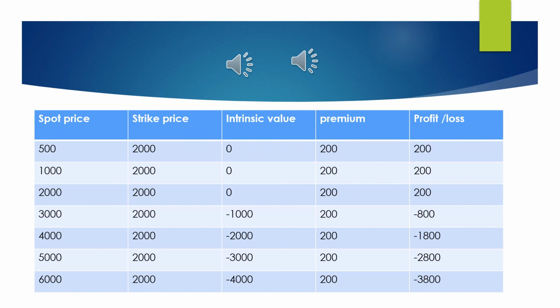Similarly, when the spot price rises to 4000 rupees and the strike price is 2000, Mr. C will execute the contract and the writer of the option will face a loss of 2000 rupees as the market price is 4000 and the writer of the option has to sell the share for 2000 rupees. So 2000 minus 200 premium that she receives, so the total loss is 1800. Same thing is applicable for 5000 rupees and 6000 rupees. So this is how the profit and loss for the writer of the option is calculated.